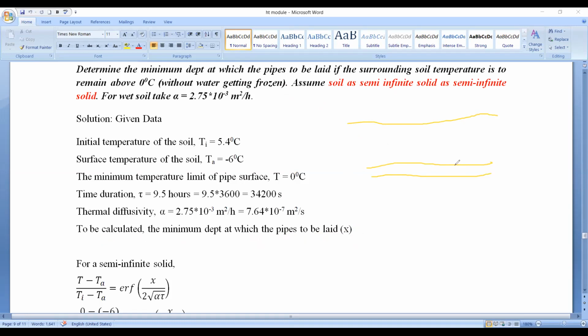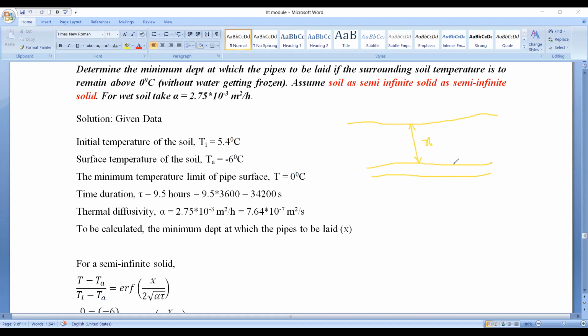The condition is that the depth of the pipe, say this is x, should be such that the surface temperature of the pipe should not drop below 0 degrees centigrade.